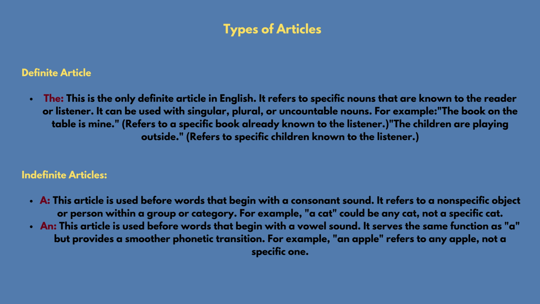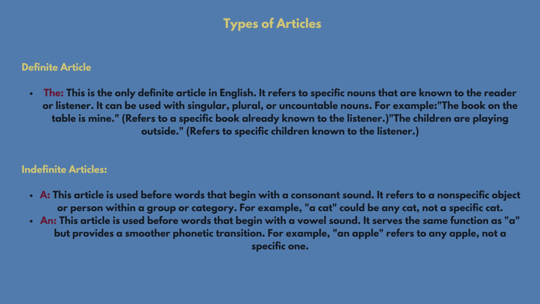Indefinite articles. "A": this article is used before words that begin with a consonant sound. It refers to a non-specific object or person within a group or category. For example, "a cat" could be any cat, not a specific cat. "An": this article is used before words that begin with a vowel sound. It serves the same function as "a", but provides a smoother phonetic transition. For example, "an apple" refers to any apple, not a specific one.